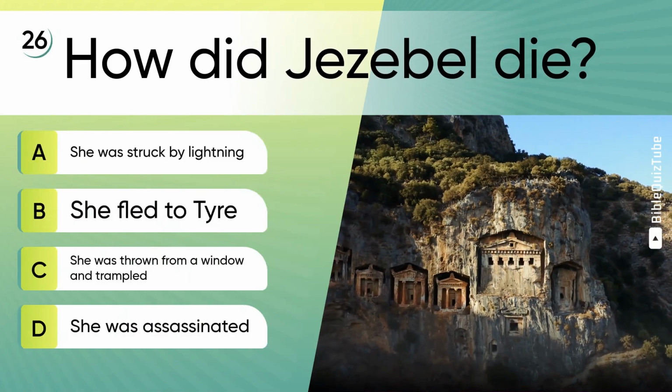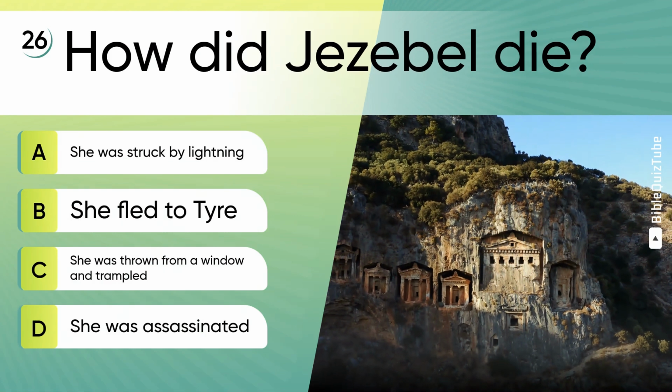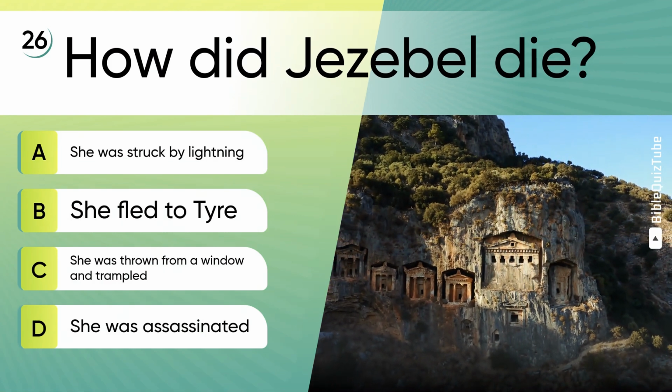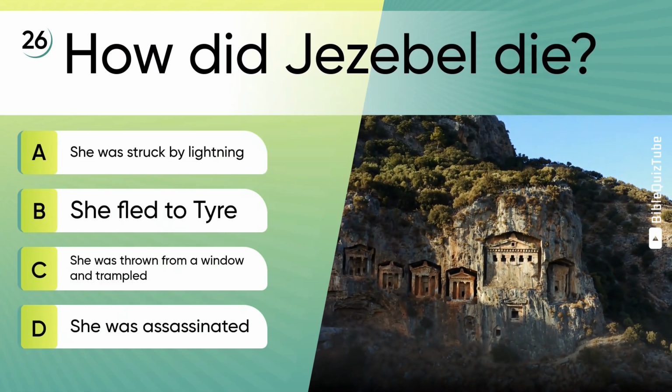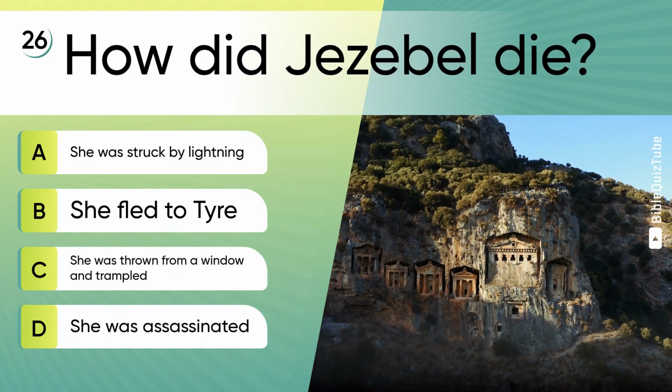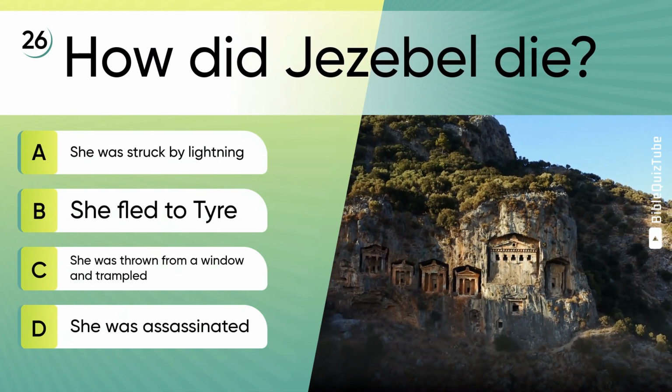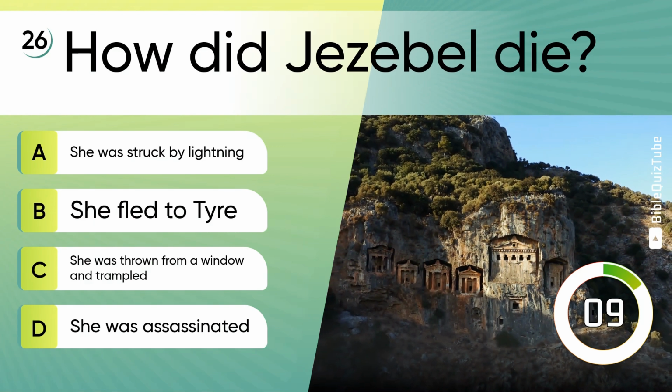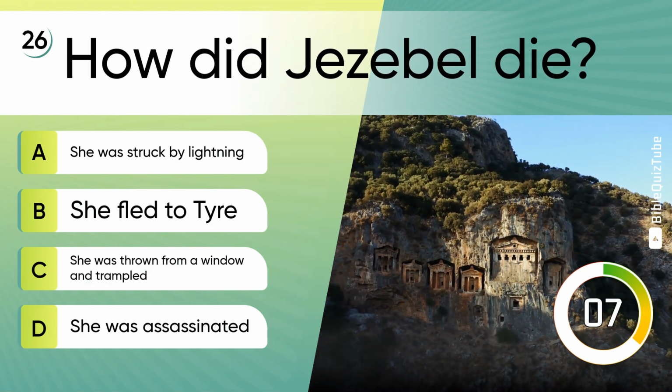Question 26. How did Jezebel die? A. She was struck by lightning. B. She fled to Tyre. C. She was thrown from a window and trampled. D. She was assassinated.